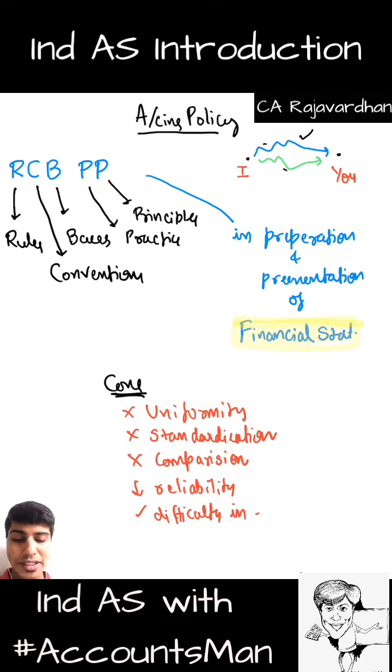In selection of accounting policy. Now whenever you go to a hotel for breakfast, the bearer there gives you an option saying, okay sir, what do you want? Idli, vada, dosa, puri, chapati. When he gives so many options, it will become very difficult for you to pick.